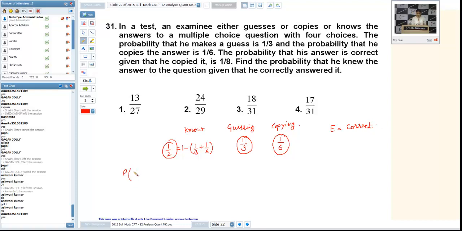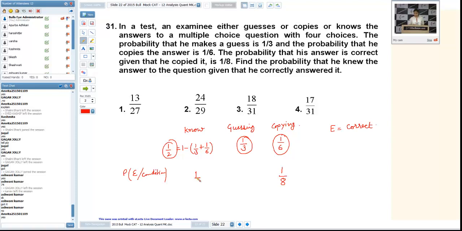Now, the probability of getting a correct answer, given one condition, it can be knowing the answer, guessing the answer, or copying the answer. The probability that his answer is correct, given that he has copied it, is 1 by 8. Of course, if he knows the answer, his answer will definitely be correct. So the probability of getting a correct answer when he knows the answer will be 1.